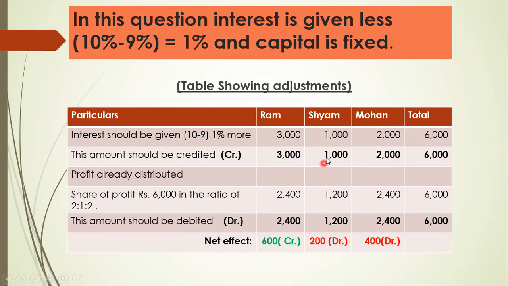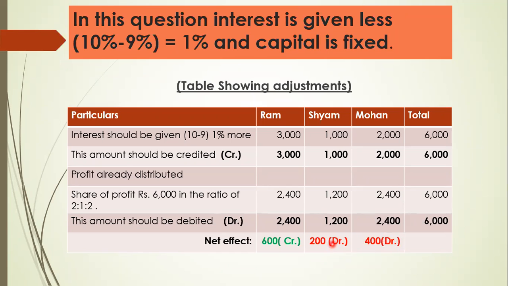Now Shyam's credit is 1000 and debit is 1200. So 200 will be the difference, and we put debit because the debit side is more. Now Mohan's 2000 is credit and 2400 is debit. Which side is more? Debit side, 400. We will put debit.